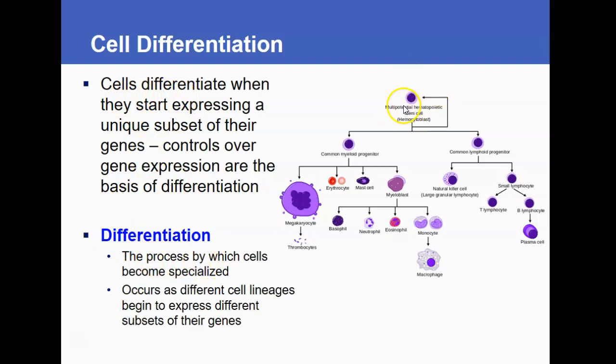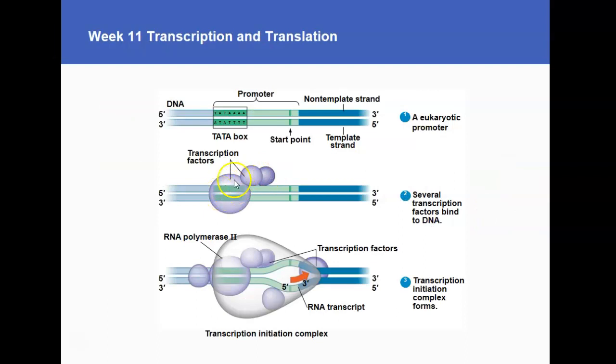So you can just see in this example, you have one type of cell, the different proteins start to get expressed, and then those cells develop into all the different types of cells in our immune cells. So what determines what's expressed? Transcription factors. So these are the proteins that are going to find that entire sequence of 6 feet of DNA within our cells. They're going to find that specific region called the promoter that they are specifically going to bind to. And this is what is critical for the initiation of transcription.